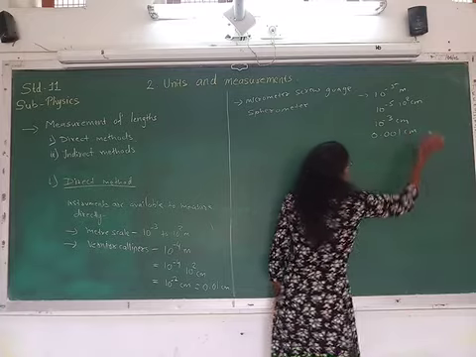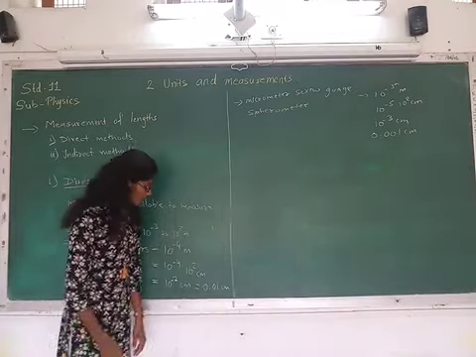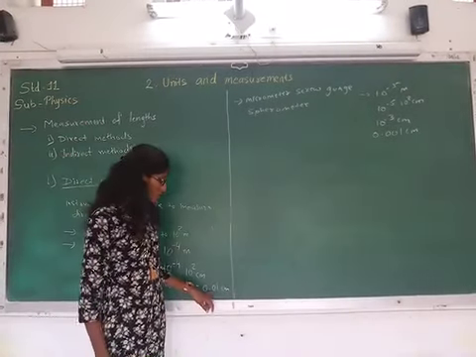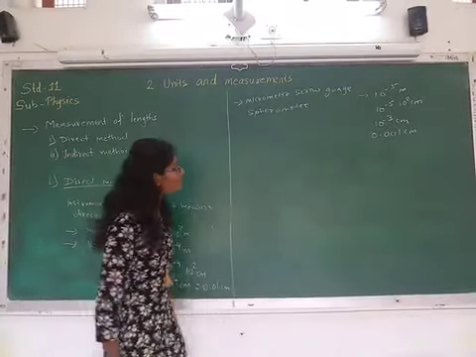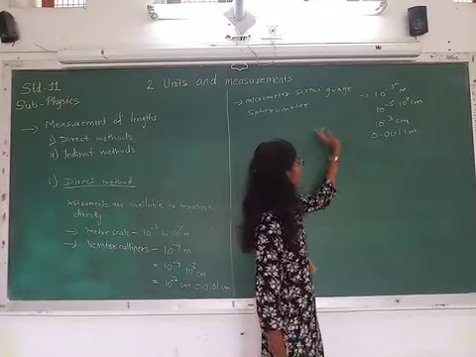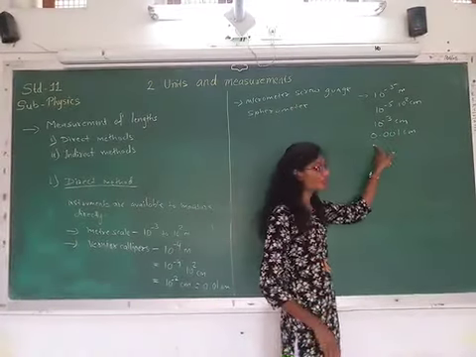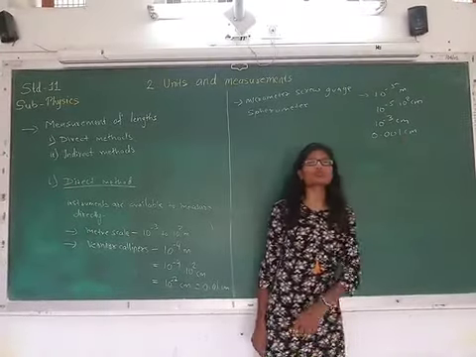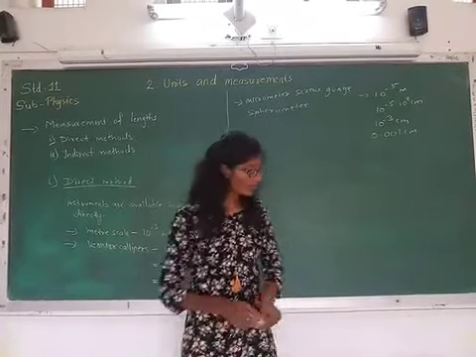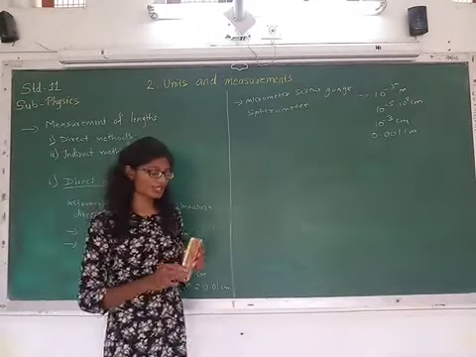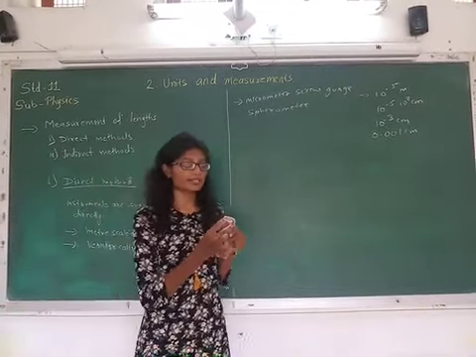That can be written as 0.001 centimeter. So there is a limitation in vernier calipers that it can measure only up to 0.01 centimeter, and that drawback is overcome by this instrument, that is, it can measure from 0.001 centimeter. As for example, if I want to measure the width of this duster, right?